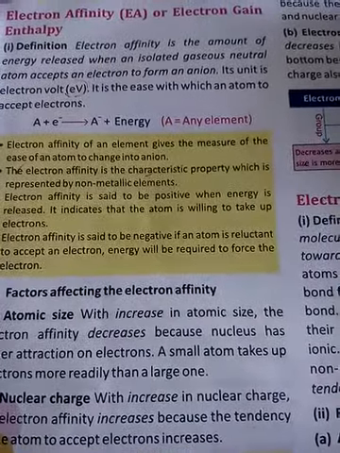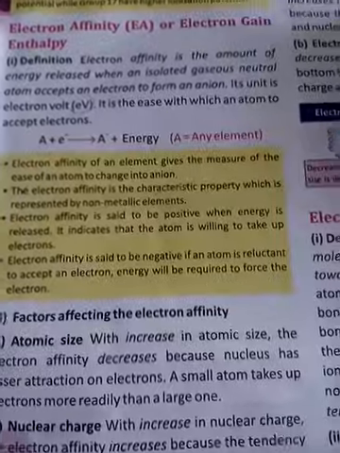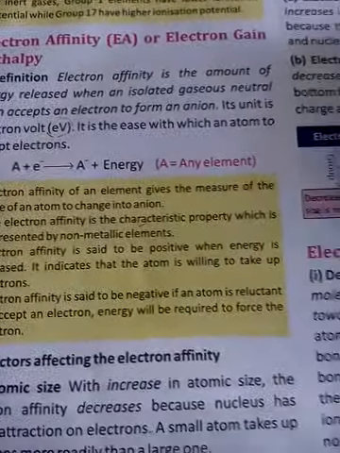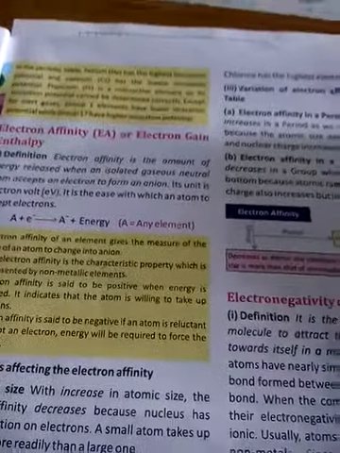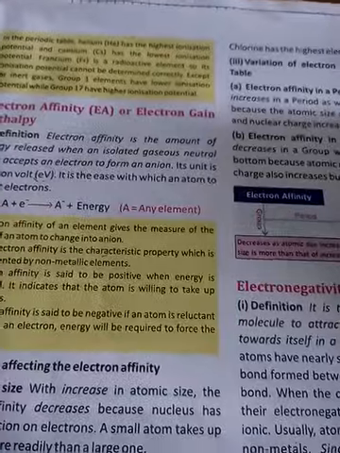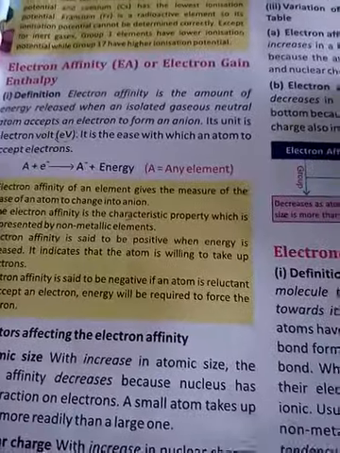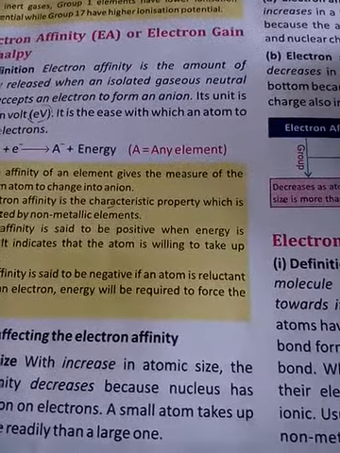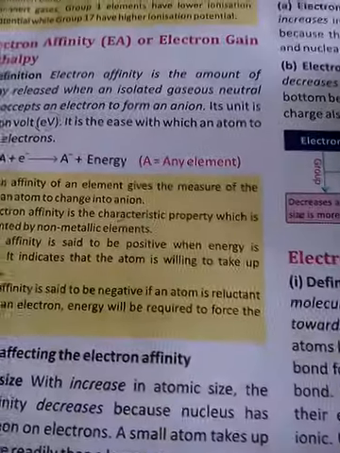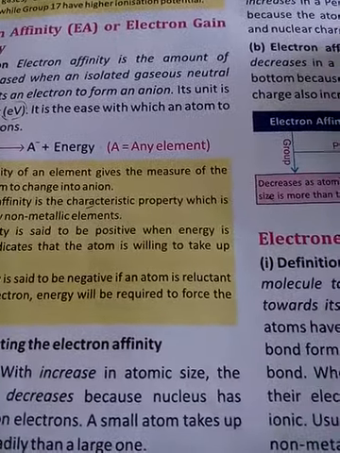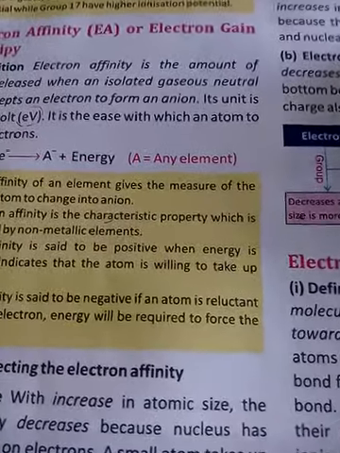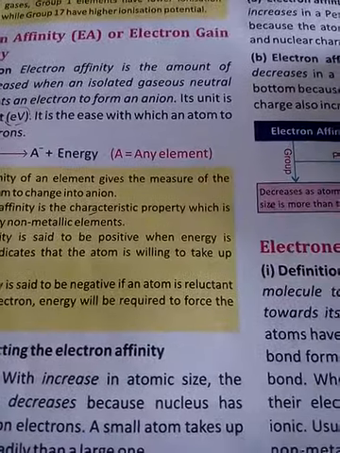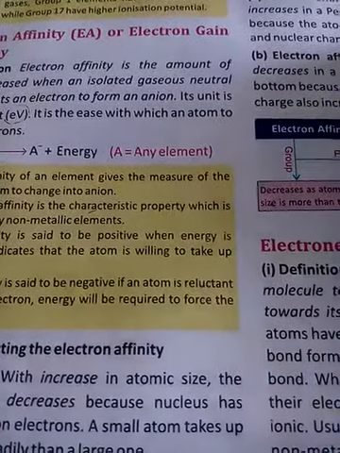It indicates that an atom is willing to take up an electron. But if we have to provide energy, if the process is endothermic, it means that the atom is not willing to take that electron, and forcefully, by supplying external energy, we want to add that electron into it.